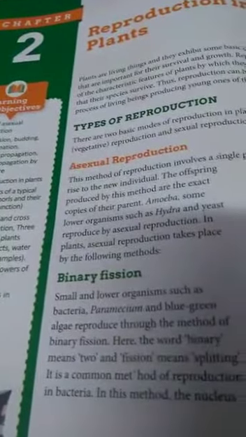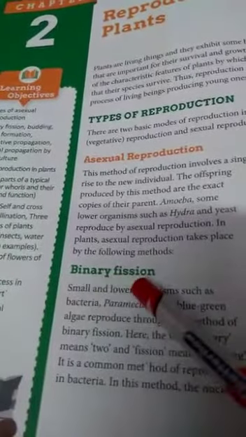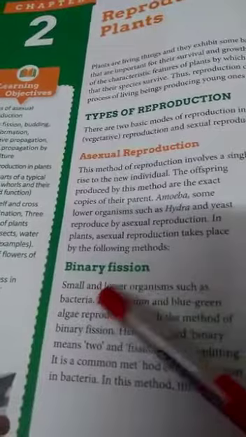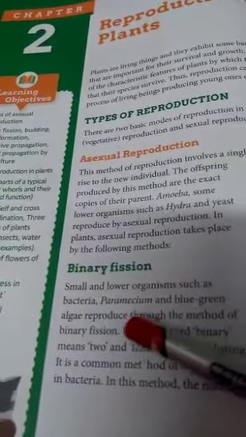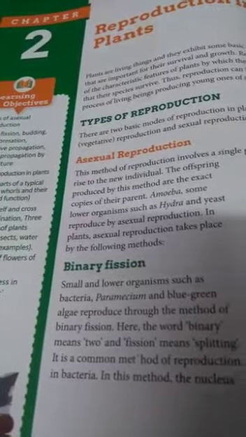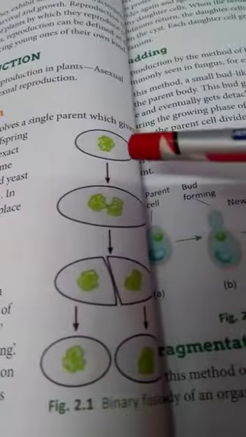Let us see binary fission. Binary means two. Fission means dividing. So in binary fission, the parent organism divides into two parts and each part gives rise to a new individual. It takes place in amoeba.